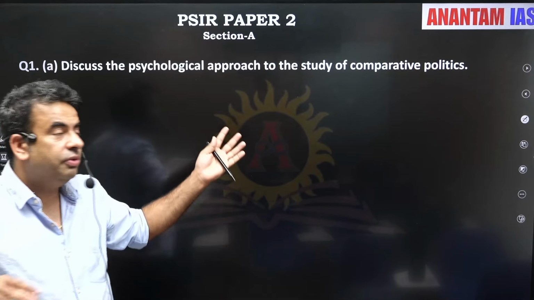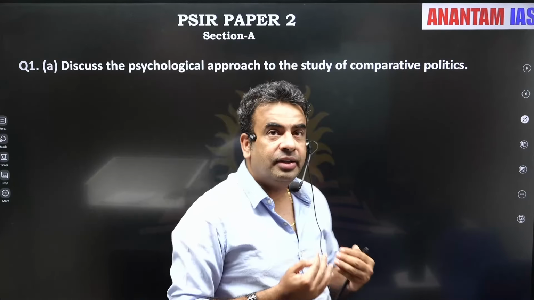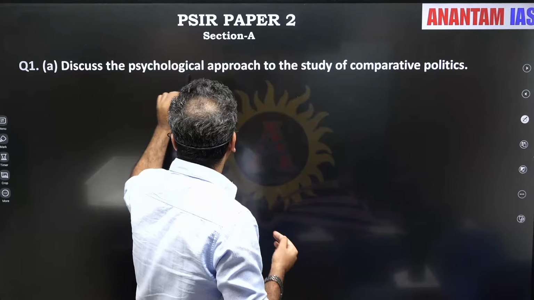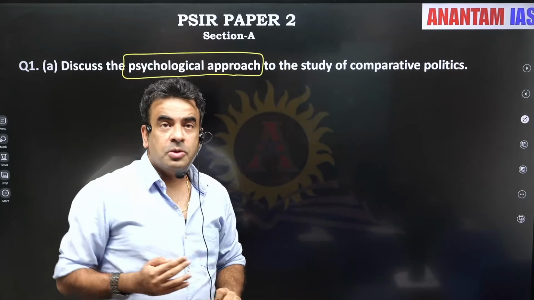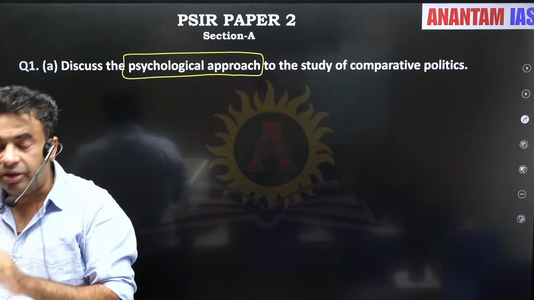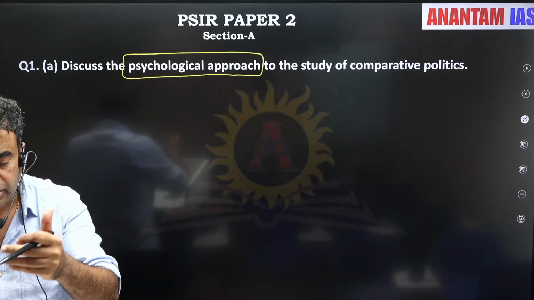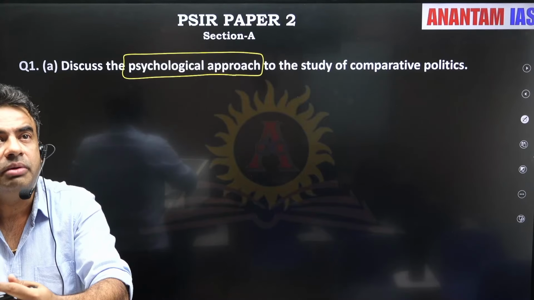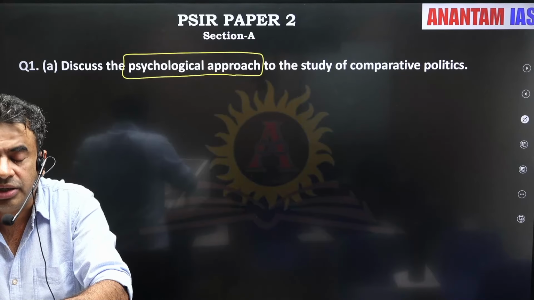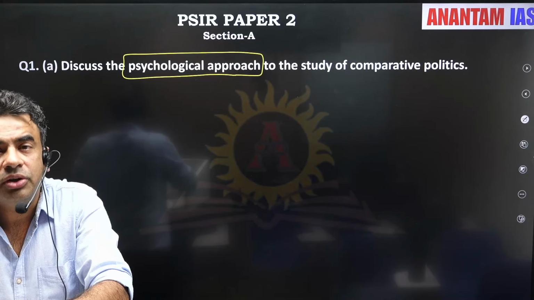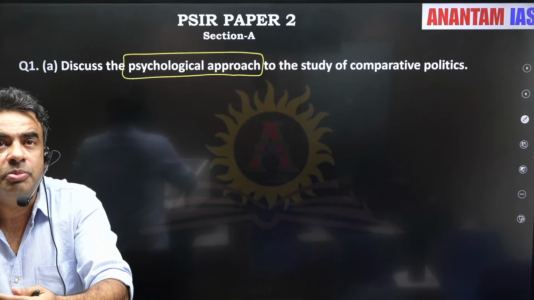And if the first part of the question itself is like this, a bit tricky to write, and if you do not know the content and just know the reference of something, it becomes more challenging to write.